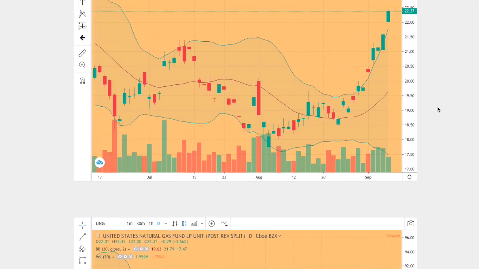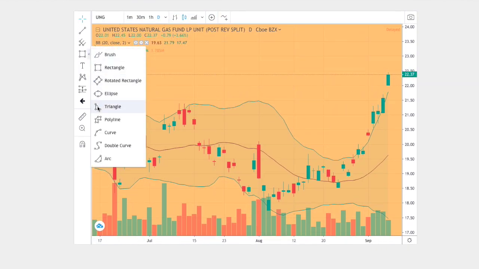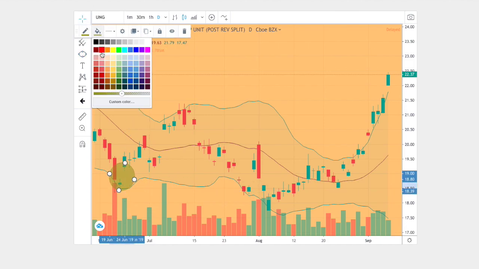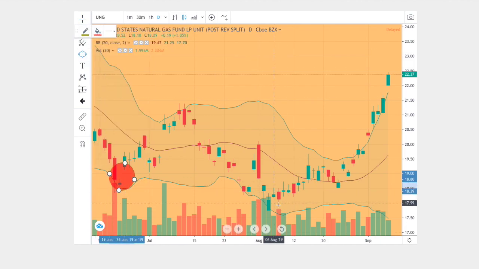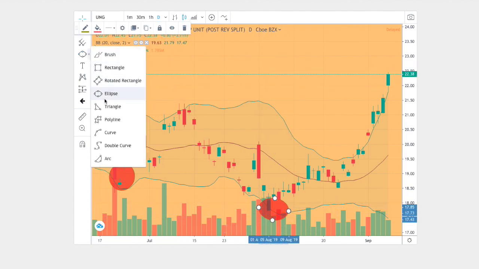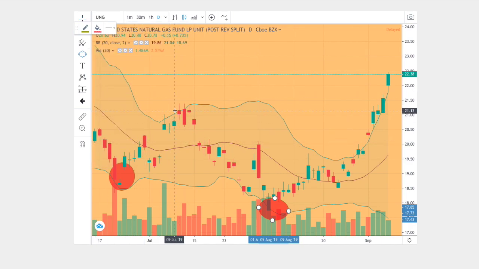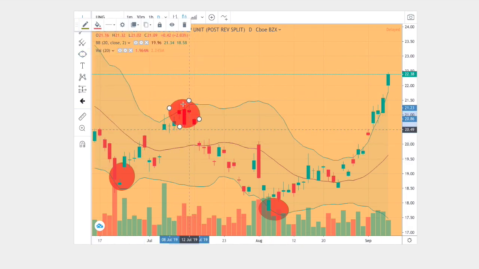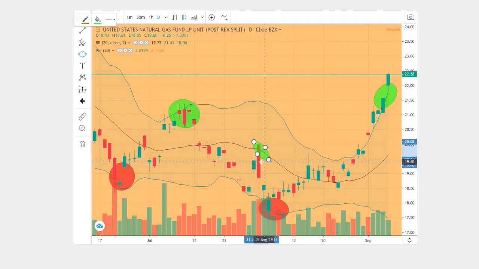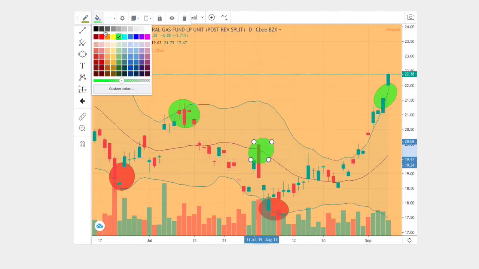So let me point out why these two charts are similar. What we have in the beginning of the trend, we were touching the bottom Bollinger Band. So let's just mark all the bottom Bollinger Bands first. We have one at the beginning, one right here. Let's mark all placements where it touched the upper Bollinger Band. One right there, and right towards the end right here as well. And let's mark where it reverted back to the mean, or where it touched the middle Bollinger Band. So we saw this instance right there.